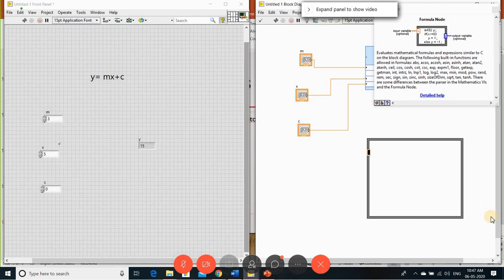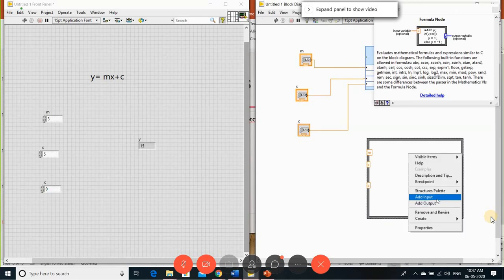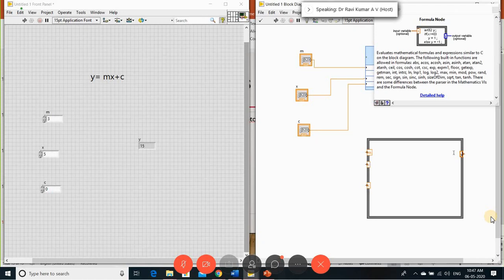Let me take the variable name as M. I've taken M. Okay. In the same way I need one more variable, that is X. And similarly, one more add input, that is C. So I've taken three variables. On this side, take the output, add output, and that variable is Y. So in the formula node, I can add the inputs, which are the variables you want to give as input, and the outputs where you take the outputs.